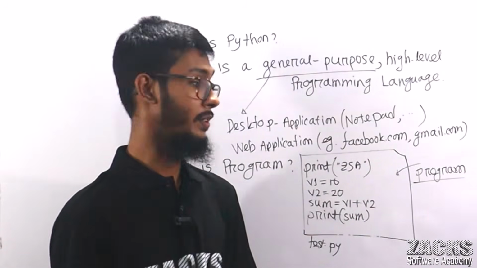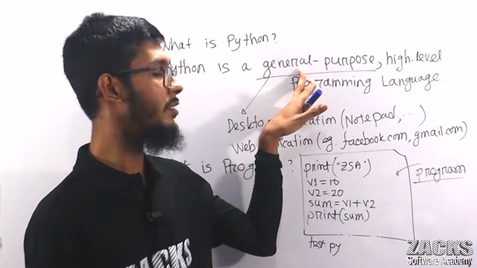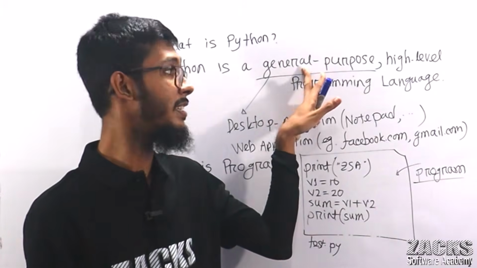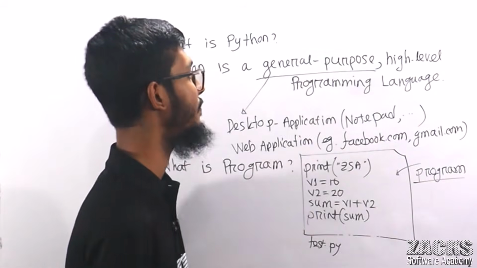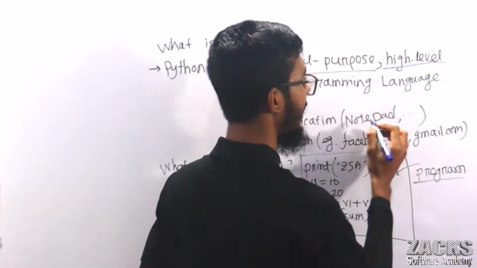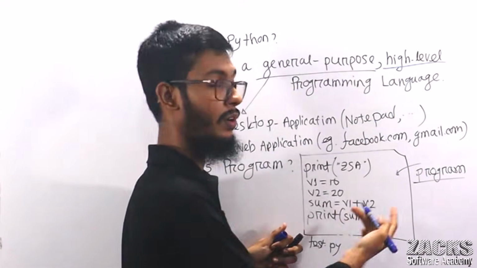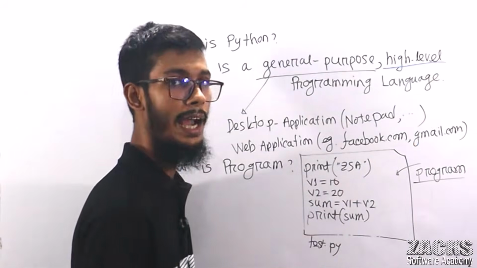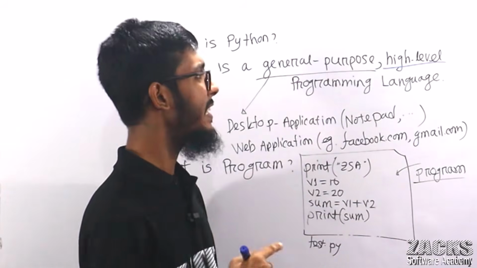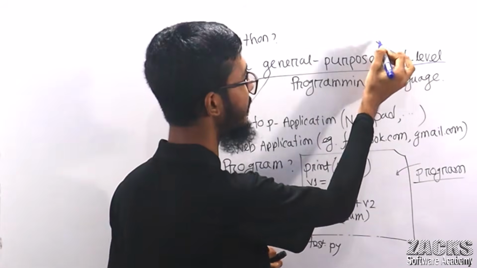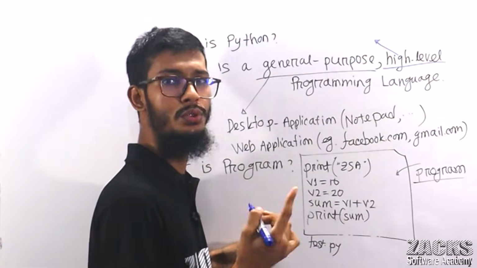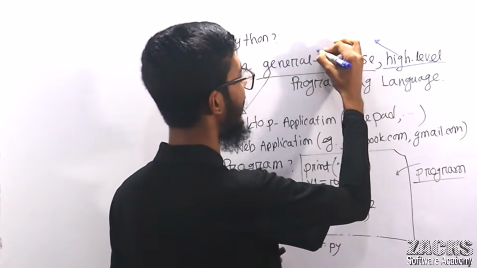Then another question: what is meant by general purpose? You got that point. Now another question: you also get what a programming language or program actually is, so what is actually a high level language? Simply, high level language means it's very close to human language, right? Let me write this line also.